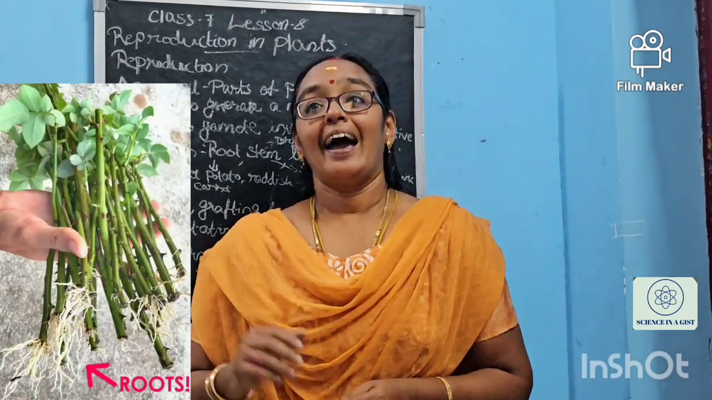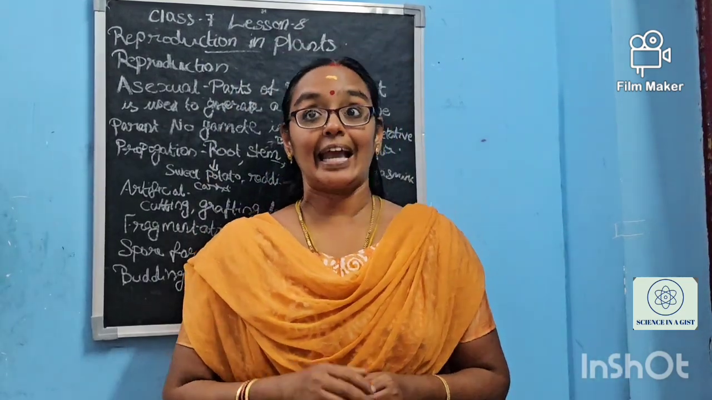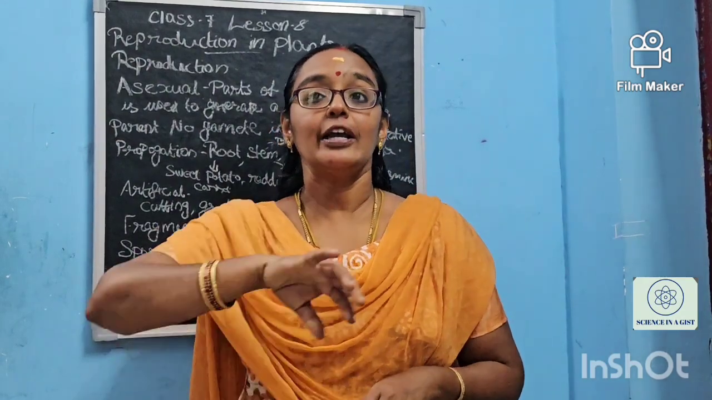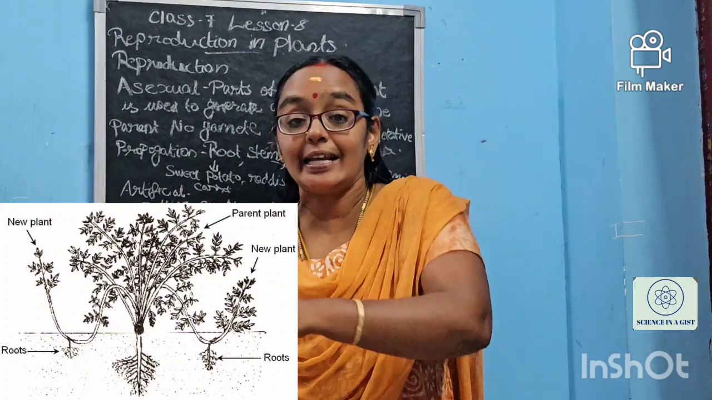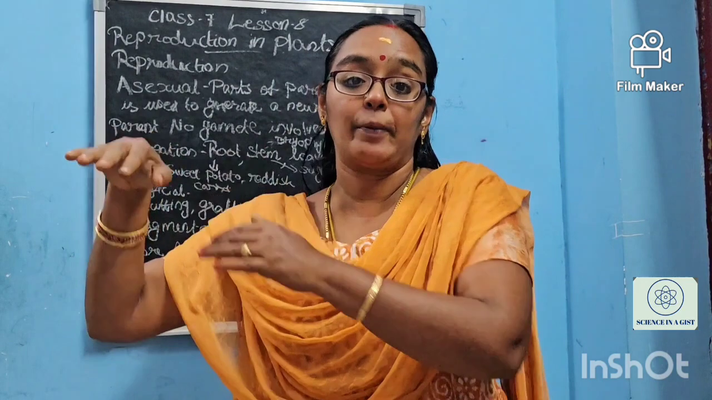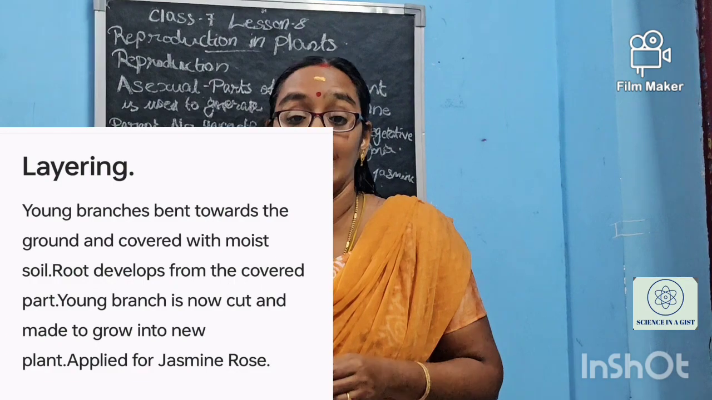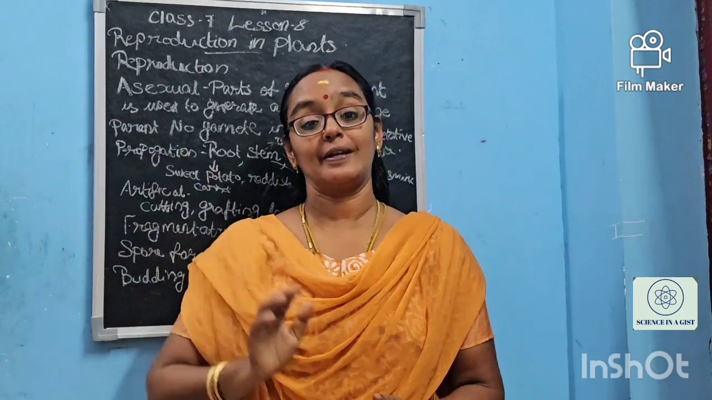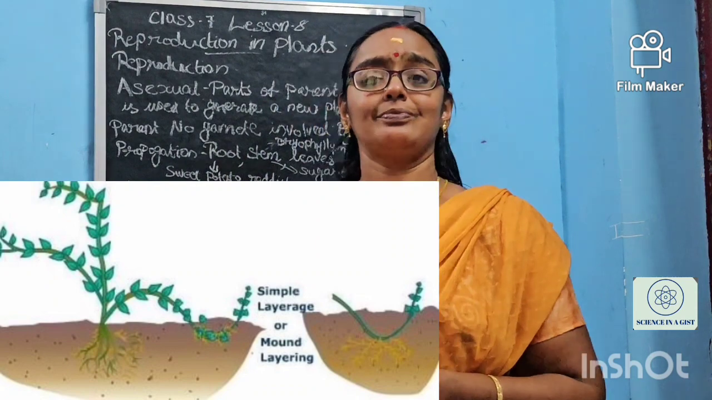Okay, and there is a much better method, that is layering. In the case of jasmine and all, this layering is effective. That is, the shoot is allowed to grow. When it is allowed to grow, it is allowed to touch the soil, and the part which is touching the soil is buried, or soil is kept above it. After some days, from the part which is buried in the soil, the roots will be coming out. So we can cut it and keep it in some other place where we want. Okay, this is layering. For jasmine and all, it is very effective.